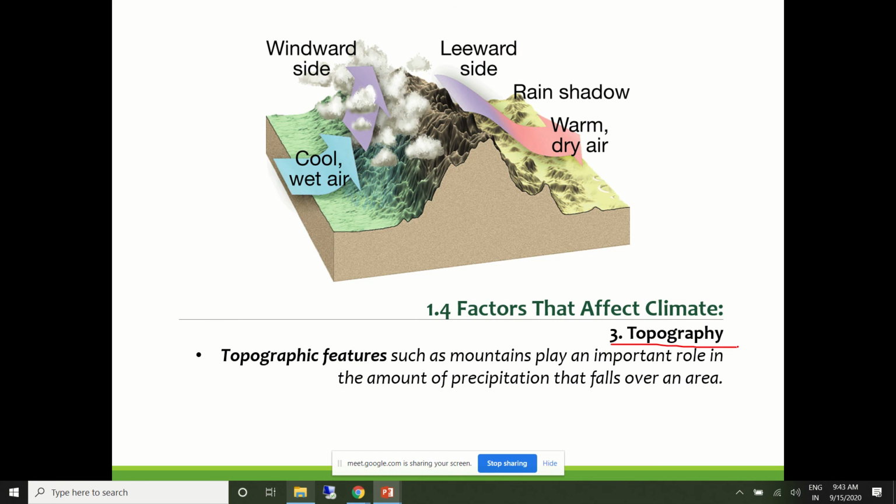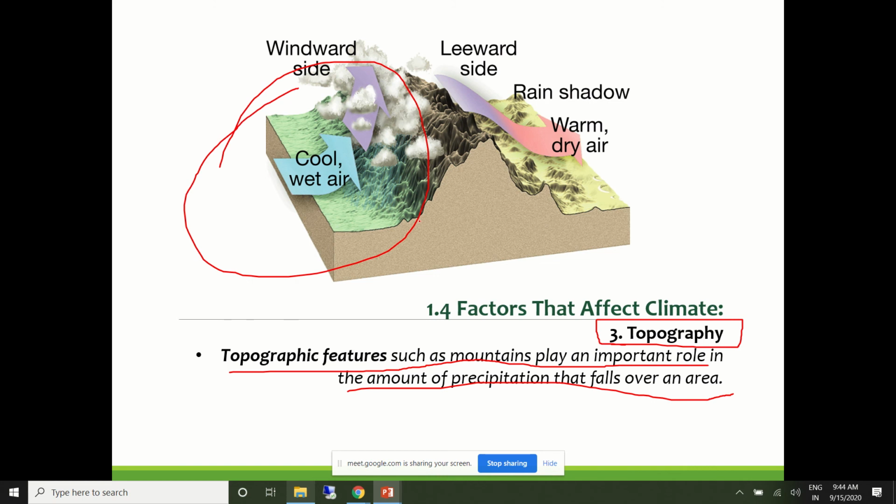Topography is a third component that influences the climate. Topographic features such as mountains play an important role in the amount of precipitation that falls in an area. This is one indicative example. For example, let's say this area will be much greener. We have this range between the south and the west. This kind of topography will have an influence.